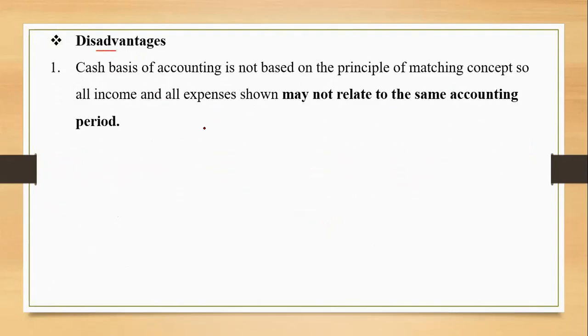Disadvantages. In disadvantages, we can see that cash basis of accounting is not based on the principle of matching concept. Matching concept is not followed. I'm sure you remember something of matching concept from chapter 3, wherein it was discussed that under matching concept, we need to match the expenses and the revenues. All the expenses, all the incomes. We need to match these two against each other, and that too of the current accounting period only, correct? And because this concept is not followed, all the incomes and all the expenses are recorded which may not relate to the same accounting period. So that's the disadvantage, right?